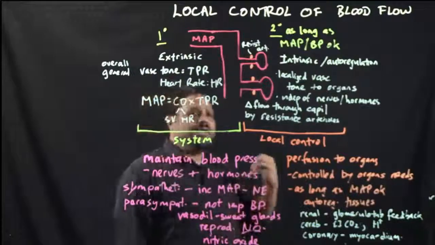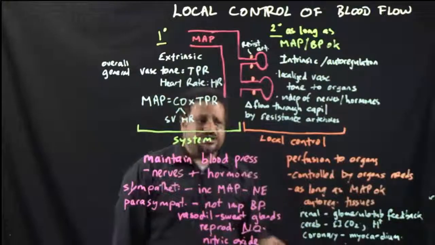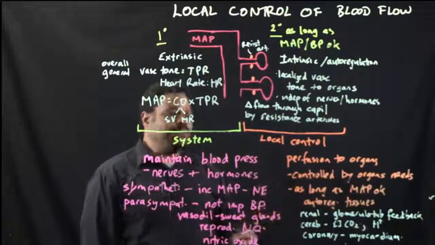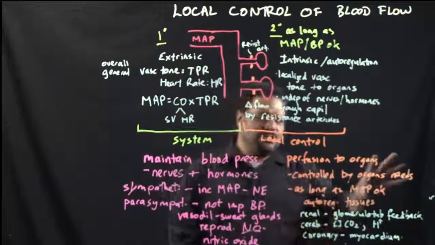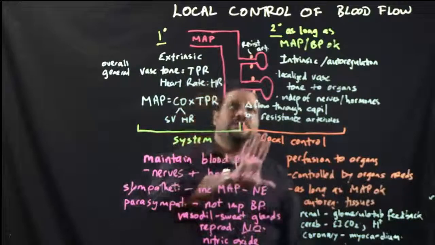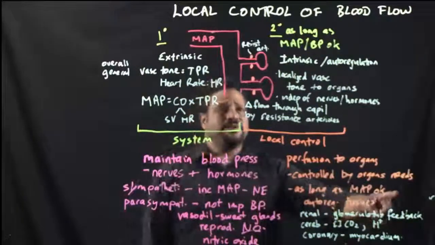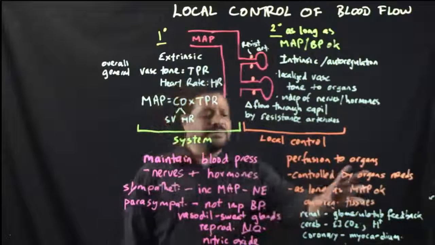Okay, so if the organ is exercising, etc., needs more oxygen, you will increase that blood flow. You also have effects of blood pressure, and we'll talk about that as well. But it's really important to note that as long as the mean arterial blood pressure is okay, you can have autoregulation in the tissues. Okay, so it's a really important point.